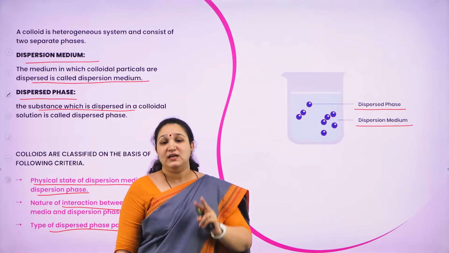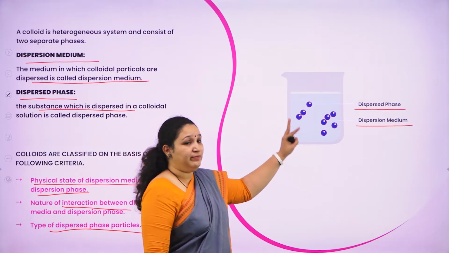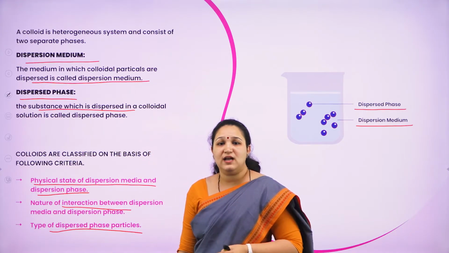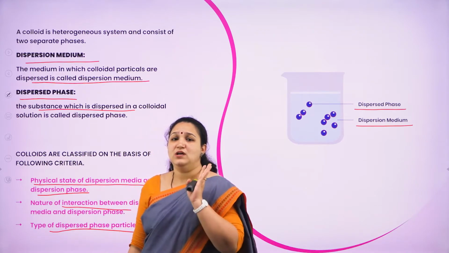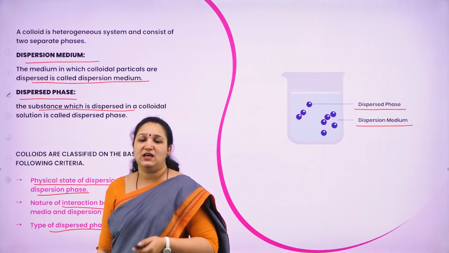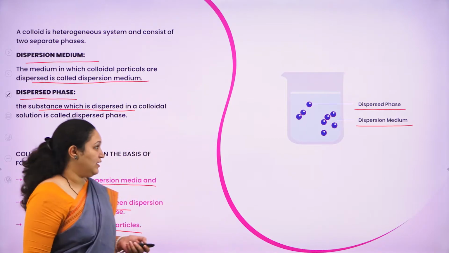Based on that. Second is the interaction between them. Based on that, there is one classification. And third classification is based on type of dispersed phase particles. So let's see the first type of classification.